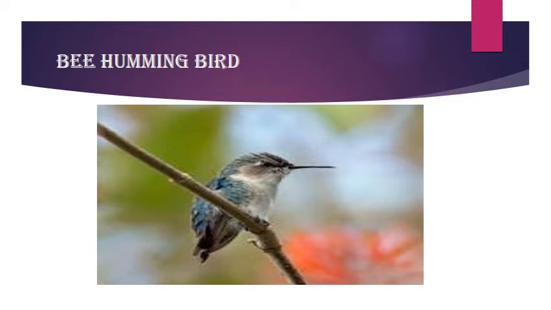Two questions we can ask from this slide. First is, which is the smallest bird? The answer is the bee hummingbird. And the second question someone can ask, which is the largest bird? That is the ostrich.